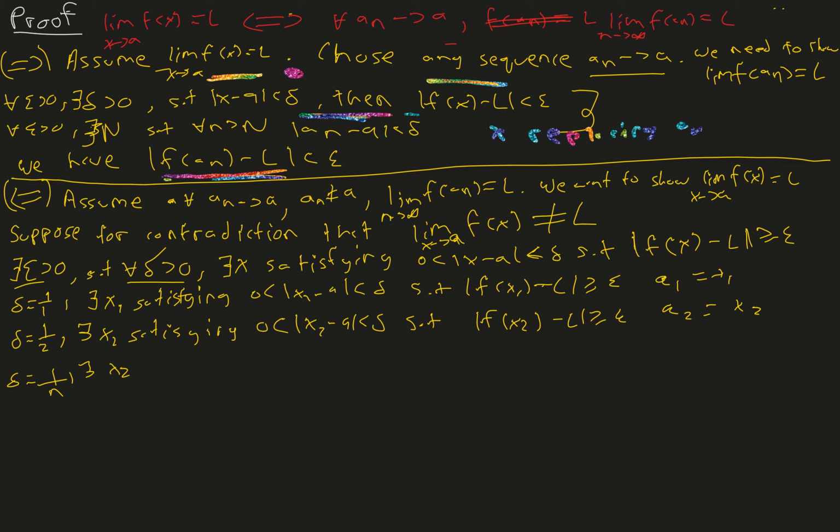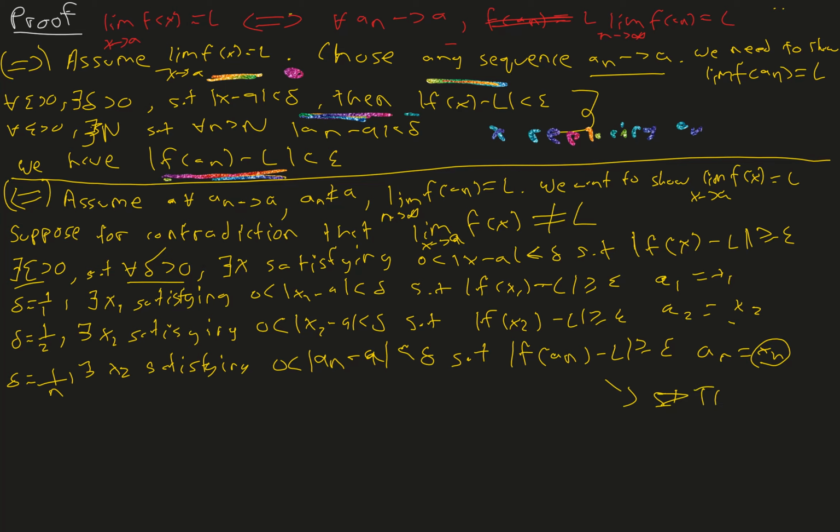There exists an xn satisfying 0 < |xn - a| < delta. I'm going to replace xn with an, since we're just building a sequence of x which we can call a also, so an is equal to xn. So |an - a| is less than delta, such that |f(an) - L| is greater than or equal to epsilon. Well, this is a contradiction. This is strange. This contradicts.